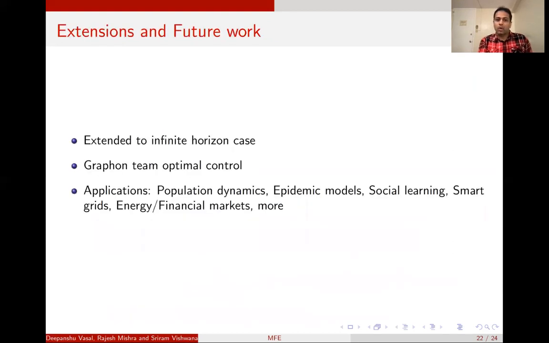So I would like to conclude by saying that there are certain future extensions one can consider, like an extension to the infinite horizon case. One can also think about the graphon team optimal control problem. And there are a lot of applications that one can study using this procedure, for example, population dynamics, epidemic models, social learning, smart grids, energy and financial markets.